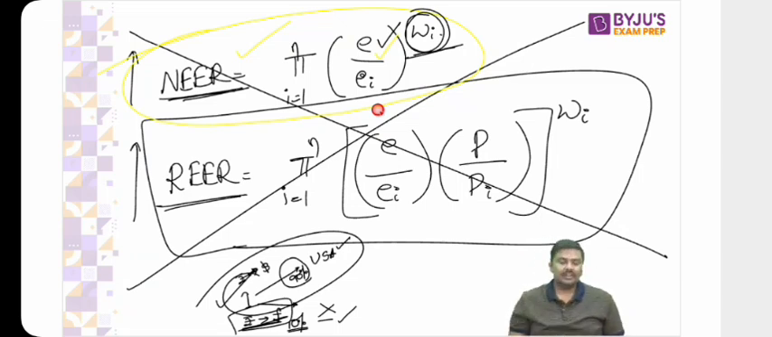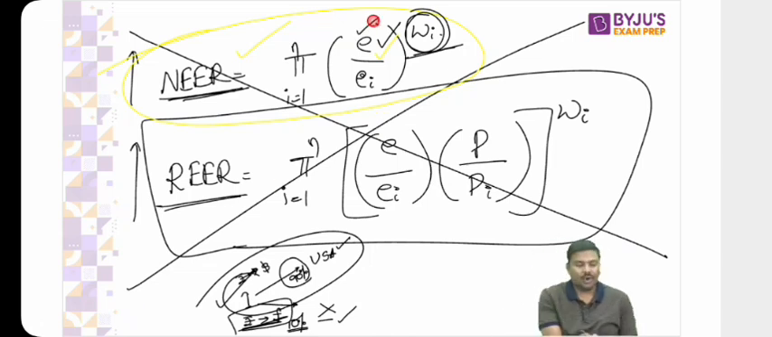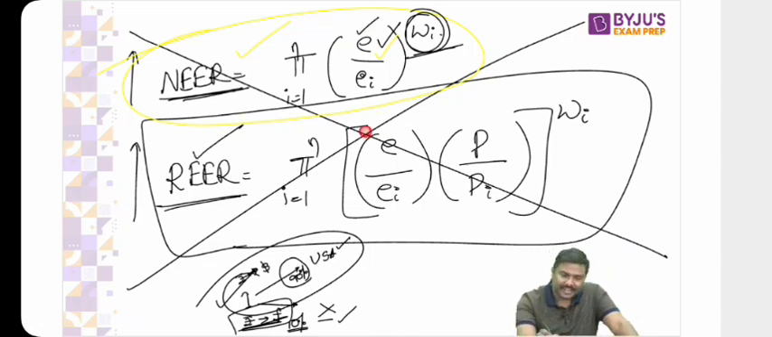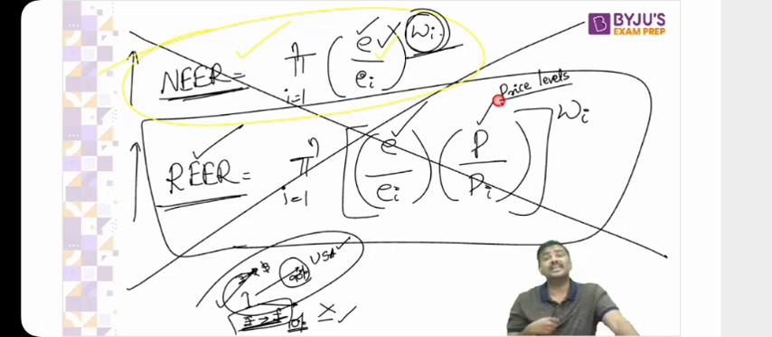In NEER, we are simply accounting for exchange rates. We are simply taking nominal exchange rate. But what are we doing in REER? We are taking into consideration nominal exchange rate. We are also taking into consideration price levels, inflation in simple terms. What is the price level in the domestic market? What is the price level in the foreign market?